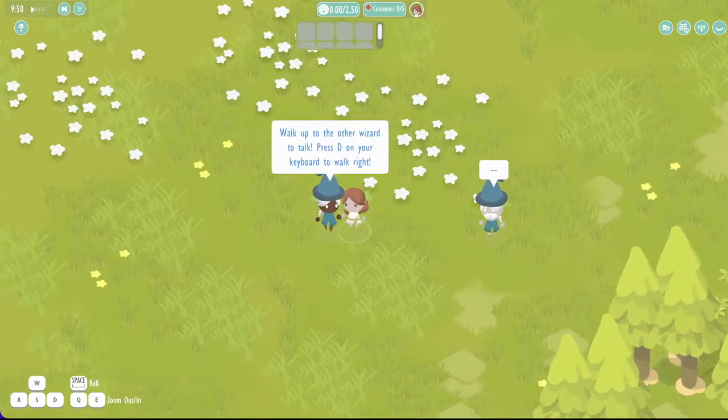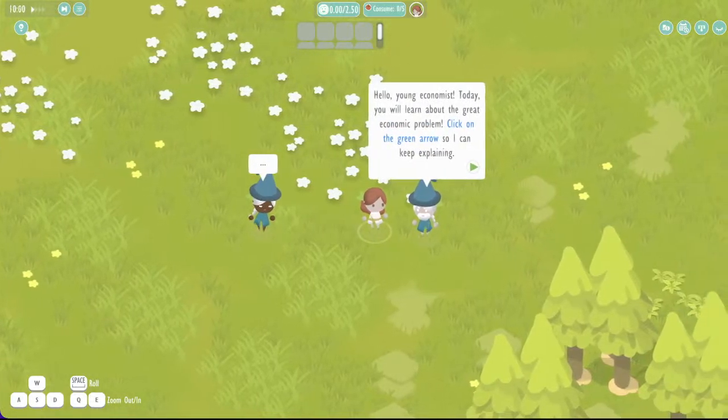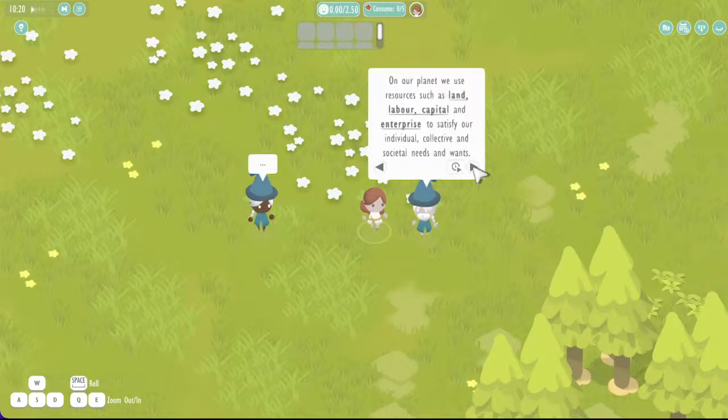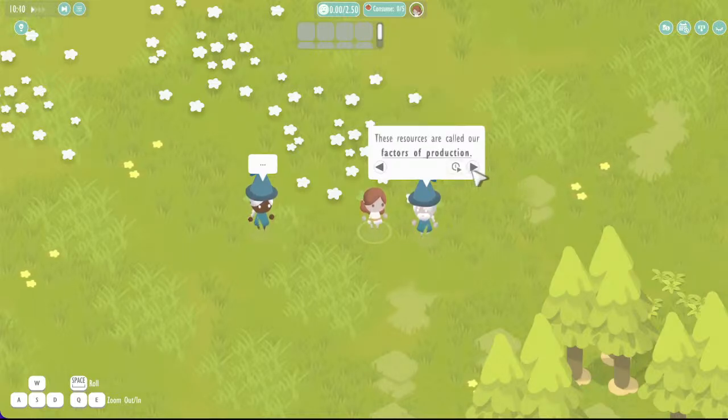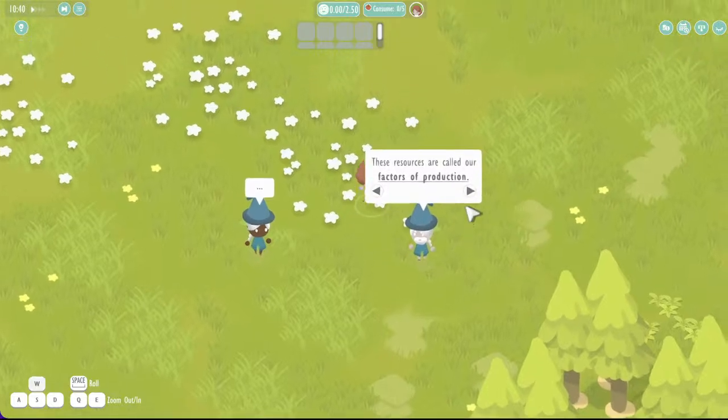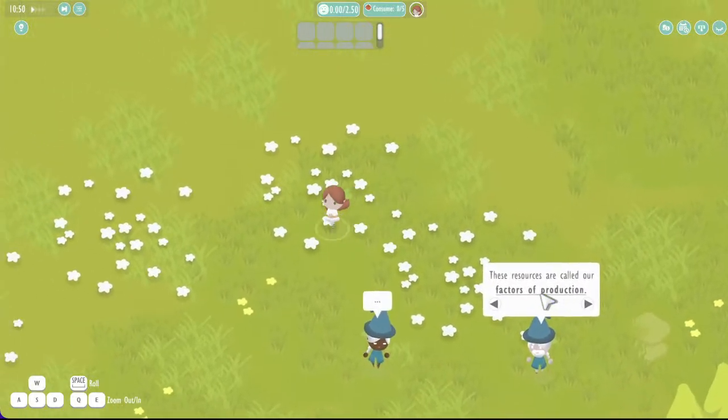And as I get close to one of these wizards, that dialogue pops up. And this dialogue in particular is more interesting because it has a little play button here, which allows me to skip through this dialogue and control where I go. While this happens, time, which you can see up here, is paused, allowing you to read this dialogue without wasting any of your scenario time. But if you want to unpause time, you can just press this button here, and time will start again. When you start listening to this wizard again, time stops again. If I move, time also continues as usual.